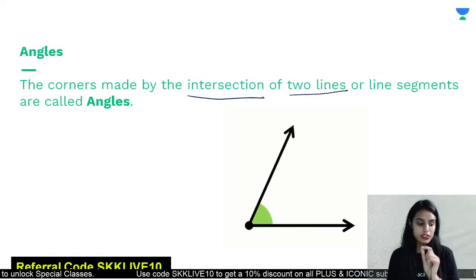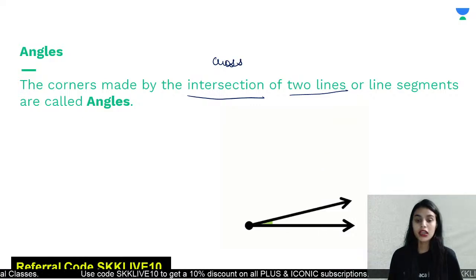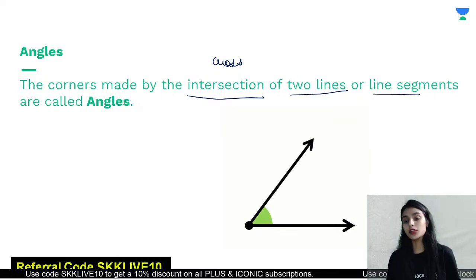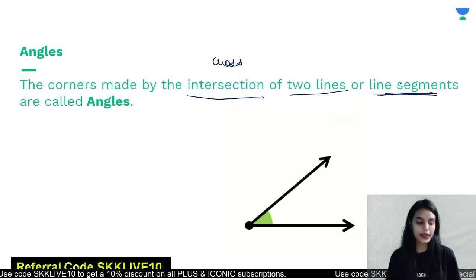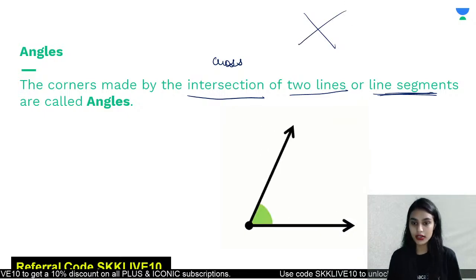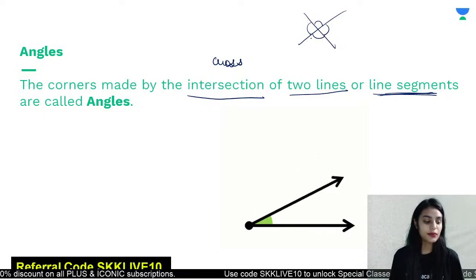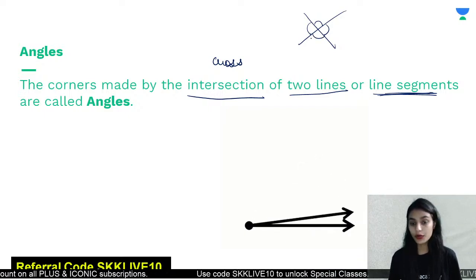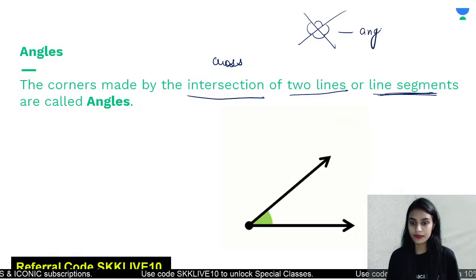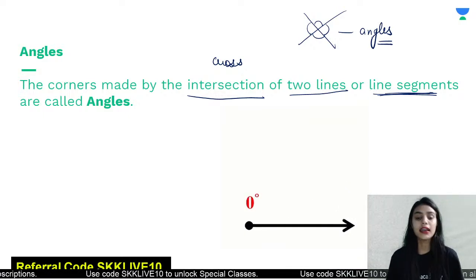First of all, we need two lines and they must cross each other. They can be two lines or they can be two line segments, right? So whenever there are any two lines or line segments and they are crossing each other, you see there are some corners formed here, right? Yes or no? Yes. So these corners are called as angles.